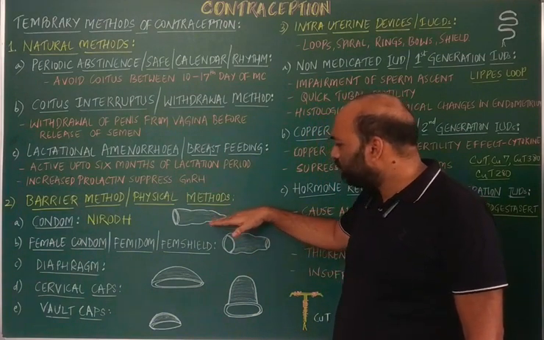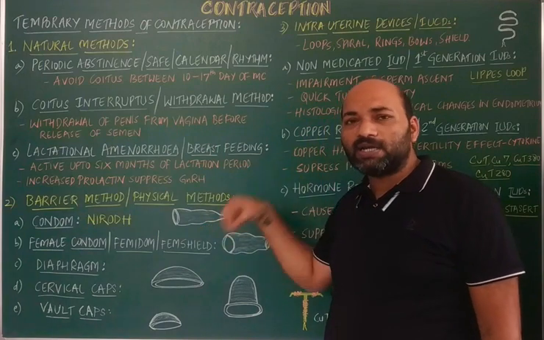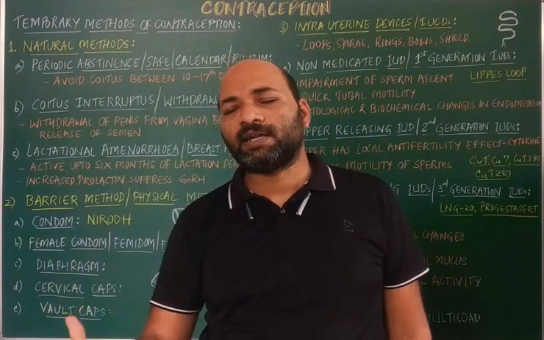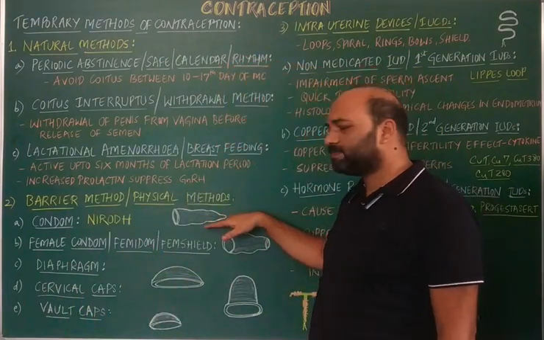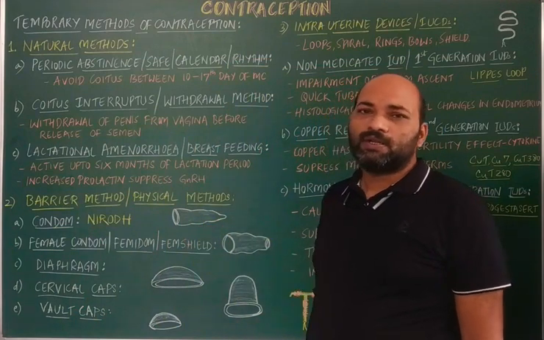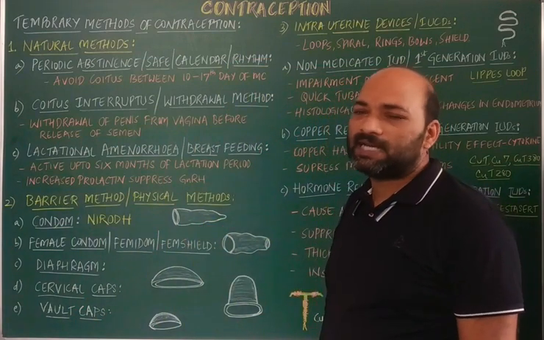So the semen which contains the sperms is not allowed to enter into the vagina or female genital tract. Thereby it blocks the entry of the sperms into the female reproductive tract, right?